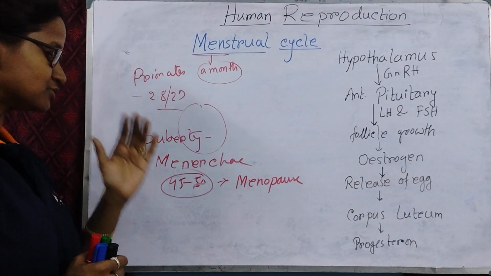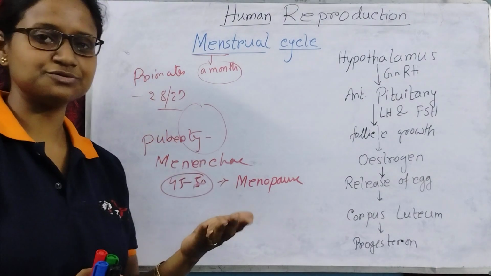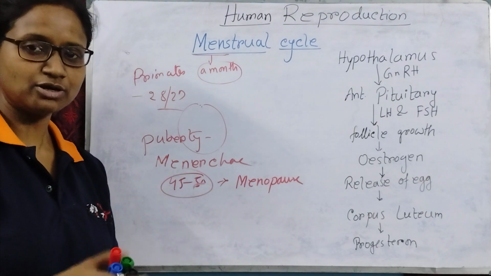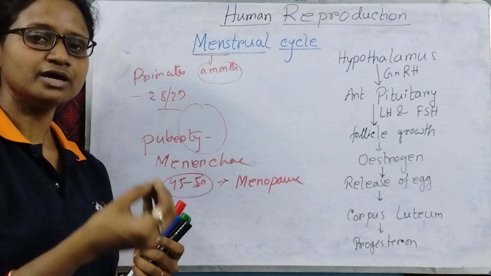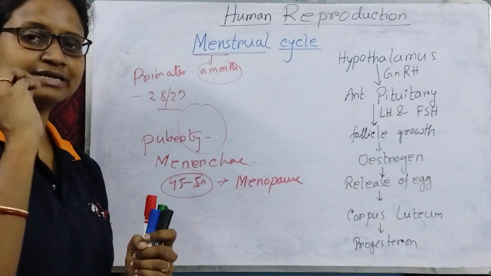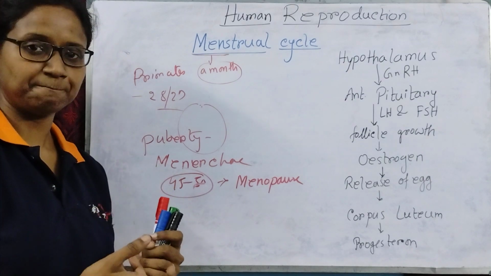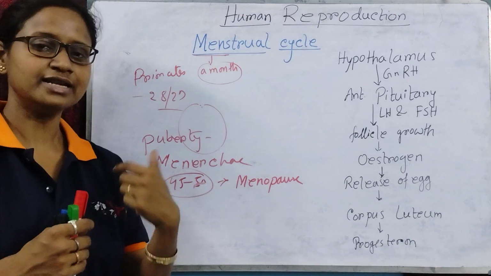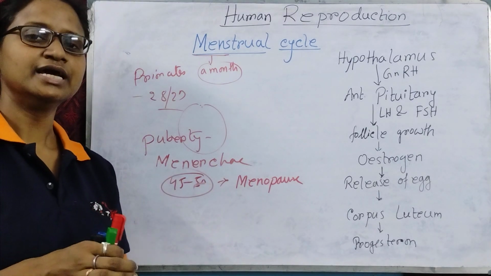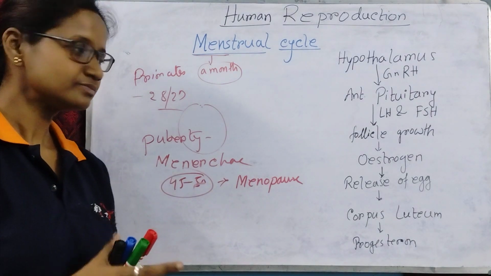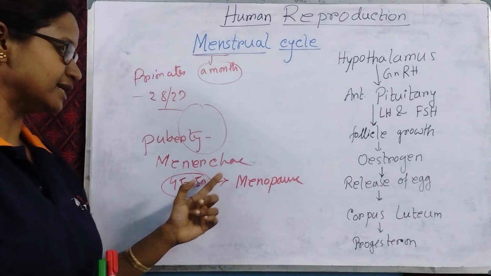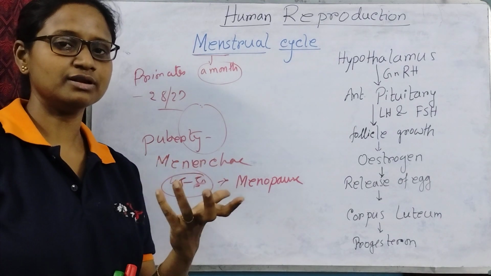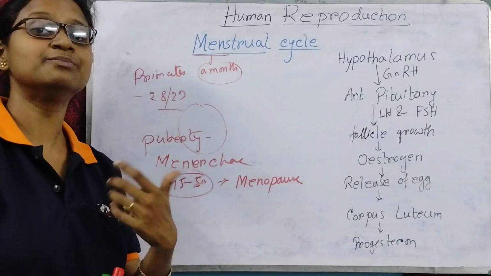Whenever puberty starts and the cycle starts, the female becomes able to be fertilized, because the follicles develop and start releasing eggs. We have 2 ovaries, so every month 1 ovary releases an egg. That is the menarche, when the cycle starts. Actually, we have all our follicles when we are born.